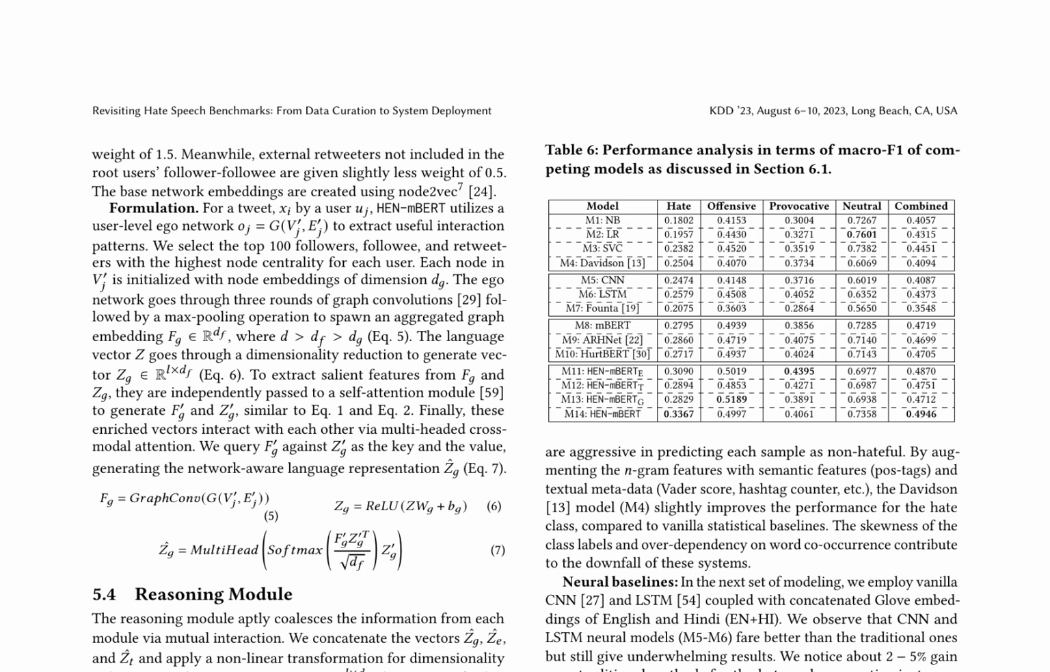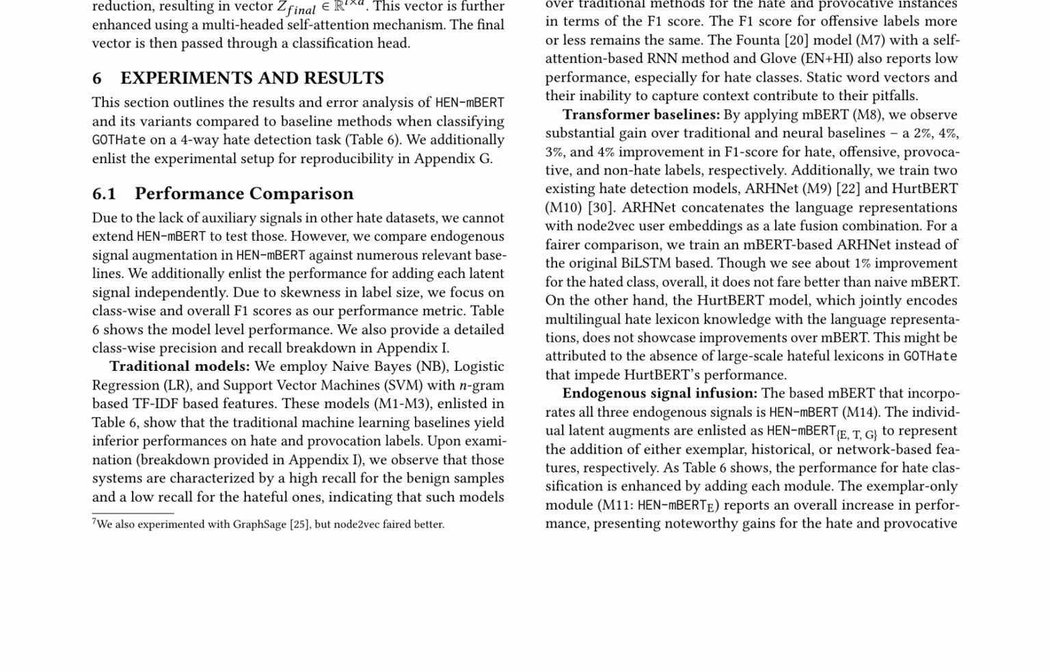This coalescence of information facilitates a deeper understanding of the network's underlying structure. Performance comparisons between Henembert and its variants, as well as baseline methods, reveal significant advancements in node classification tasks. Error analysis highlights the benefits of incorporating network-aware representations, with notable improvements in class-wise precision and recall. A detailed breakdown of these results demonstrates the model's ability to accurately classify nodes, even in the presence of class imbalance and noisy data. The infusion of endogenous signals further enhances performance, with each latent signal contributing independently to improved node classification accuracy. These findings underscore the importance of incorporating network structure and latent signals in language representation models.